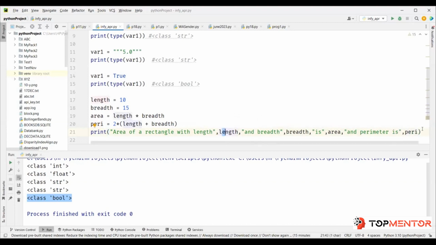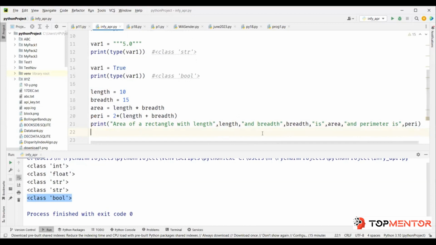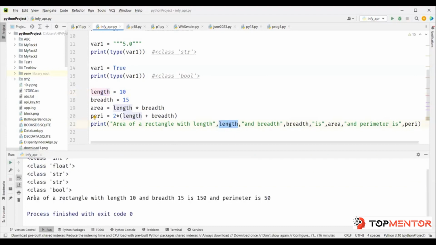Lot of text, lot of variables here in one single print. Whatever we write in quotation will be printed as it is. What is without quotation is evaluated. Python will try to evaluate this. It says, okay, length is defined here, so I need to replace this with 10. Let's see this. You see this? Area of a rectangle with length 10 and breadth 15 is 150 and perimeter is 50.